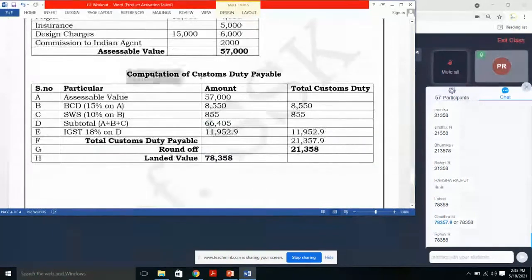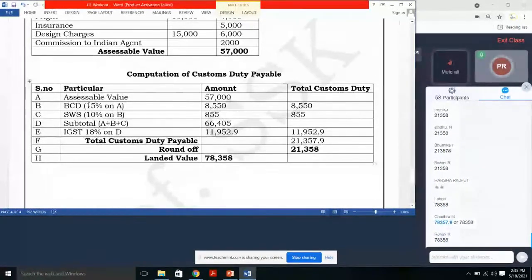Next is computation of custom duty payable. Here, why we are taking the serial number or sequences means to not get confused. That's it. And this is not compulsory over here. You can use it in the exam, or if you have understood better, you can skip it in the exam. But the particulars are compulsory. Okay. First, in the particulars, assessable value is what we have got from the first step.